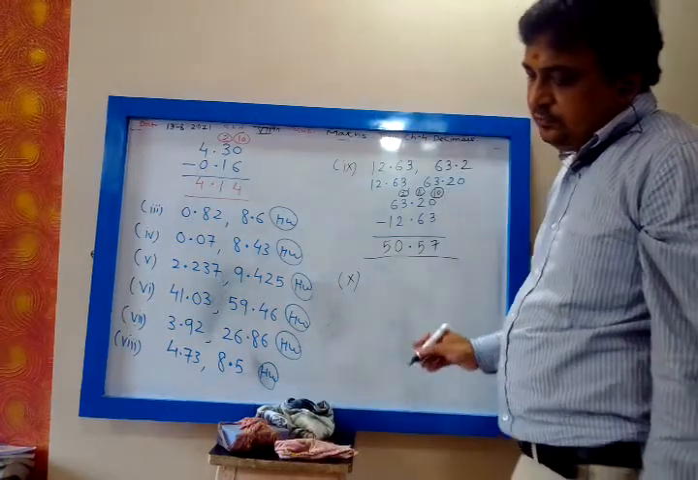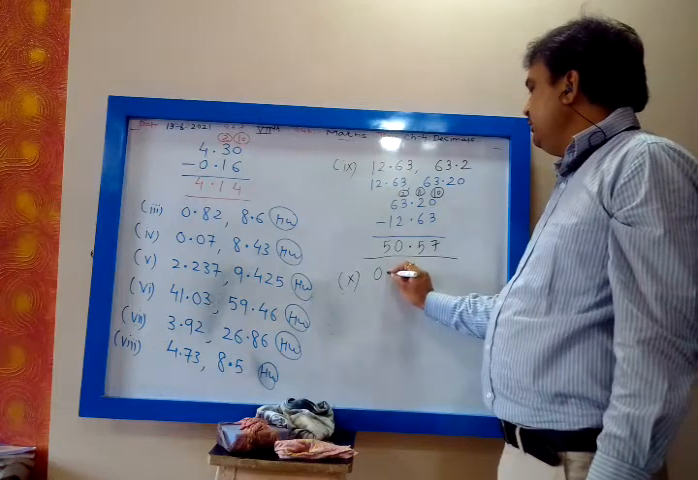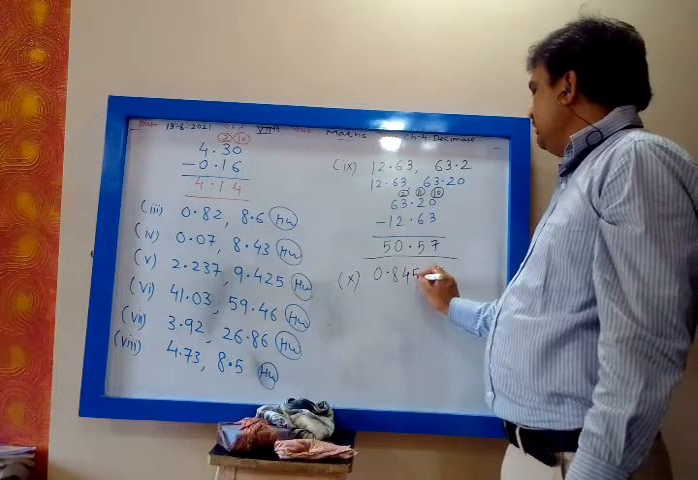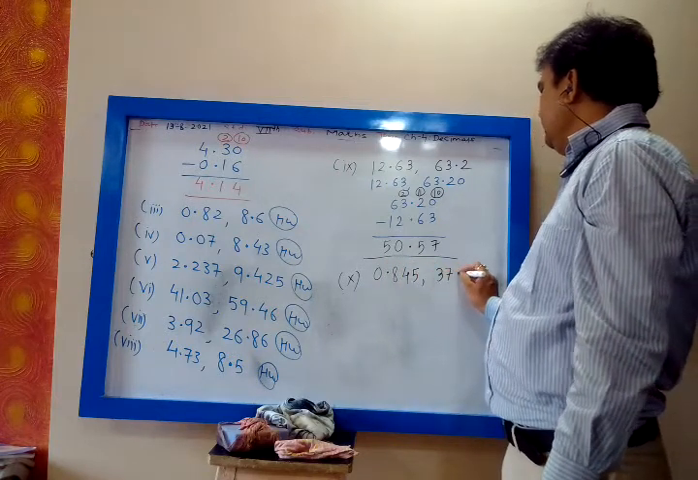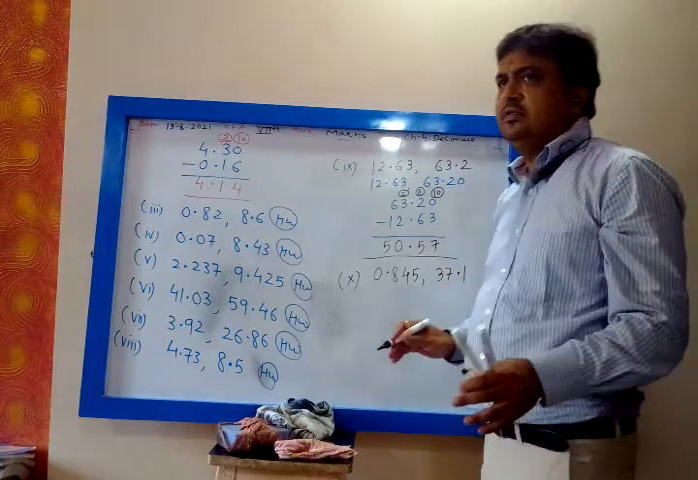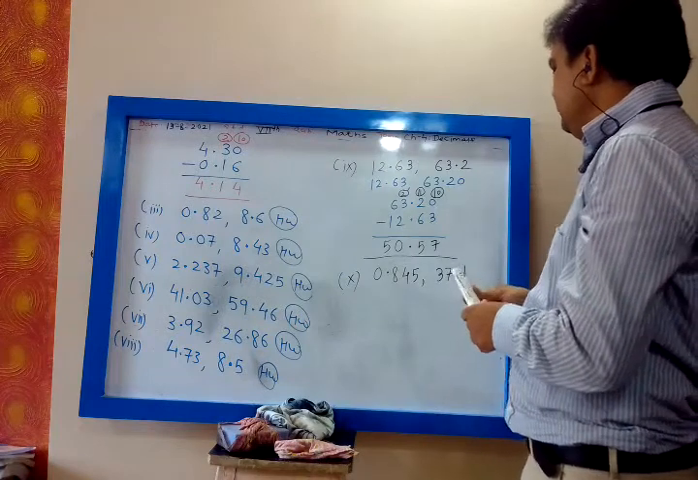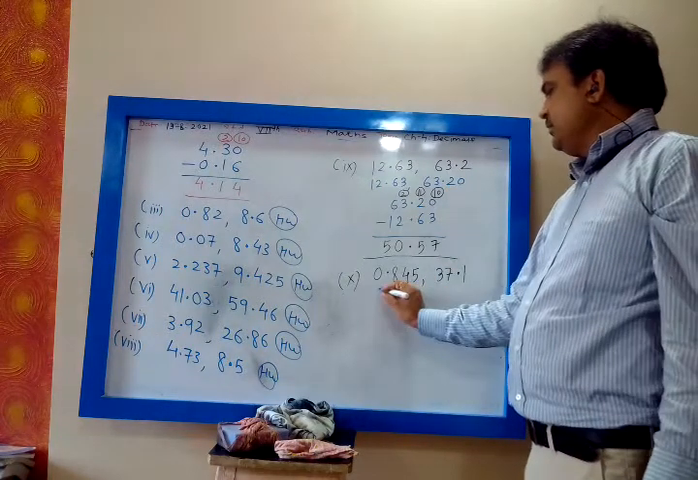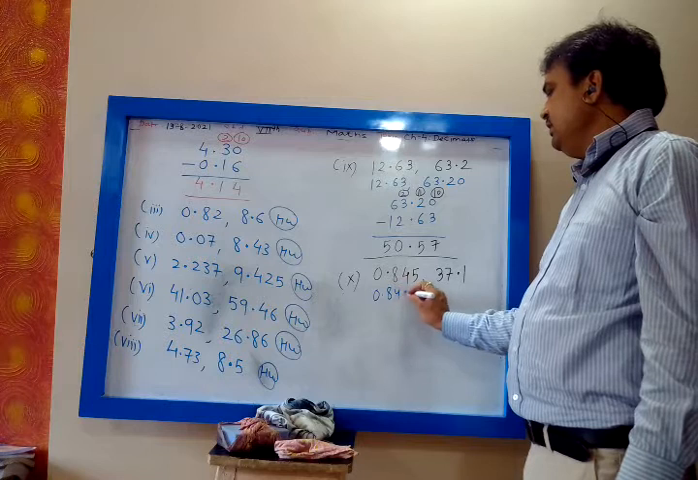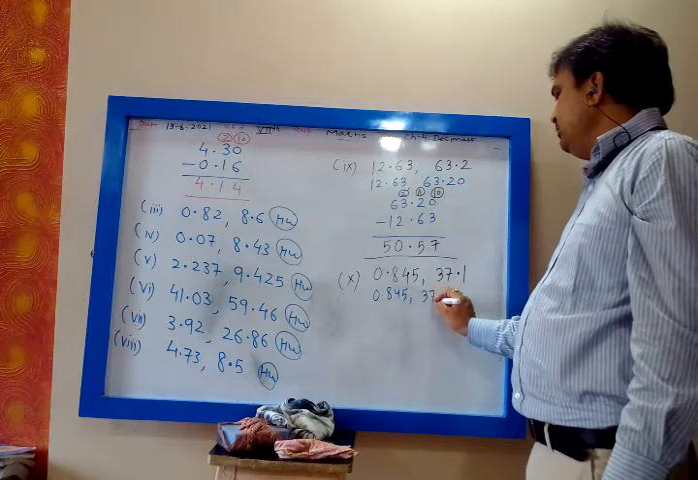Then 0.845. Chalo, do it and tell me. No notes, no homework. You solve this 10th one and tell me the answer of the 10th one. Chalo, do it fast. 37.1 minus 0.845. Make them like decimals.